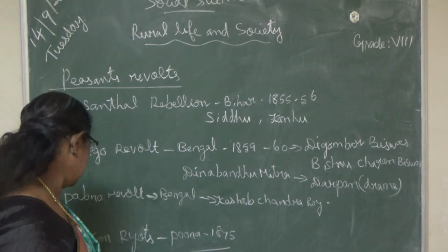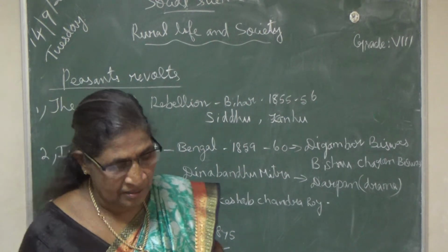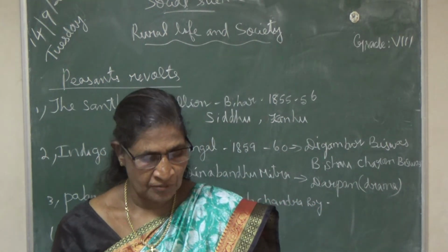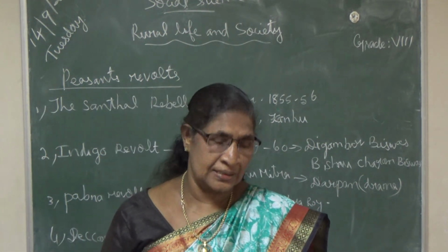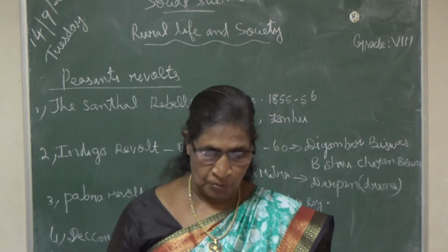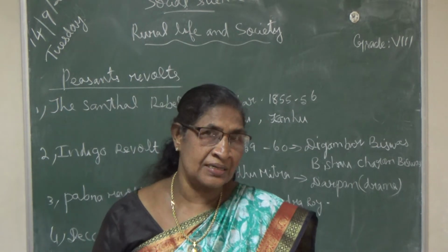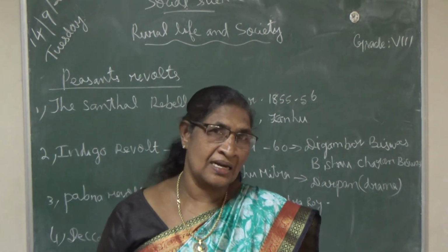Okay, next is the Deccan riots, the Deccan revolt. In 1875, the peasants revolted in the districts of Pune. This revolt took place in Pune. That event was called the Deccan riots or Deccan revolt.